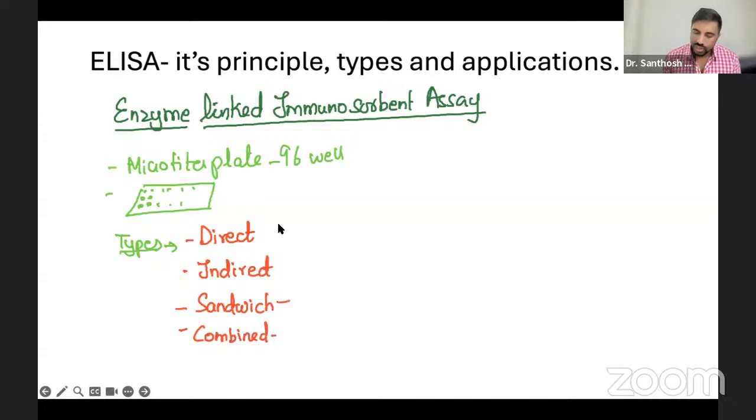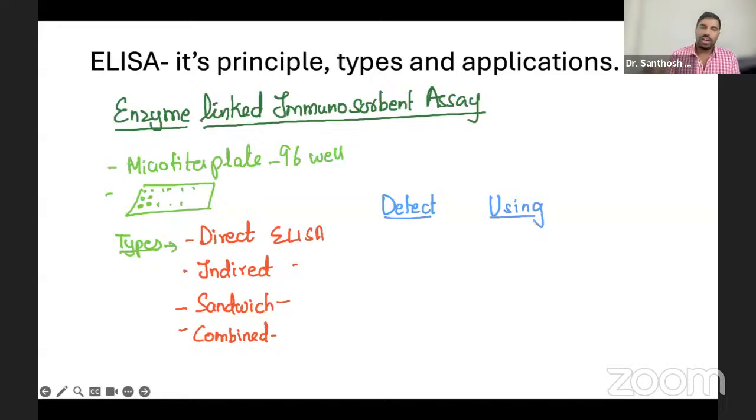These are the different types of ELISAs. The one important thing you should know is what it is detecting and what we are using. That is the most important thing.